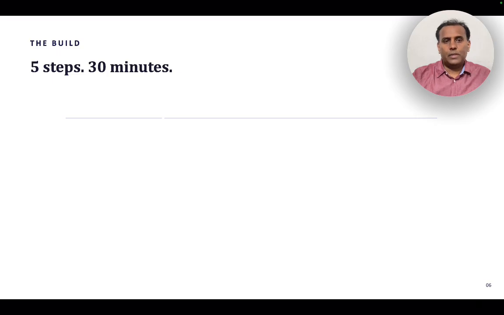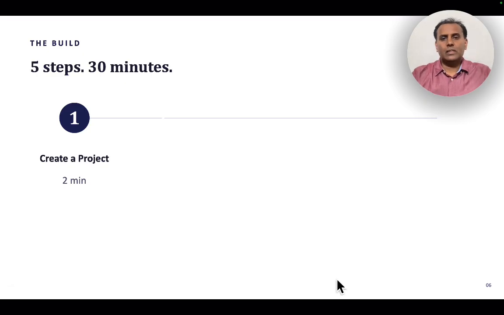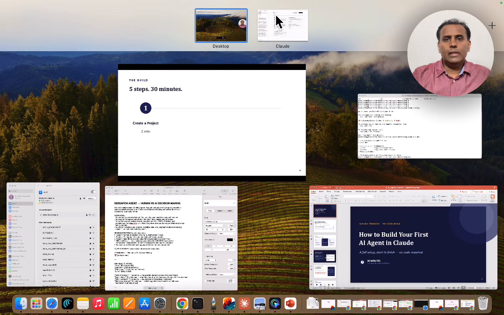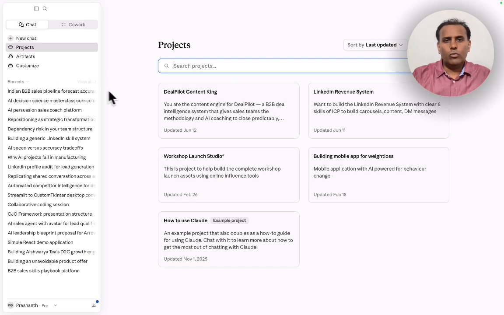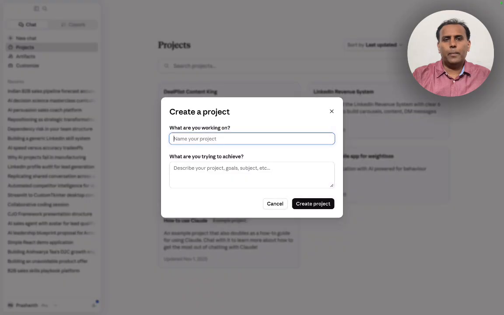So what are the 5 steps here? 30 minutes is all I said, and it can take much less also. The first one is to create a project in Claude, which I will show you. The project in Claude is not an assistant, just a project. As you can see in Claude, I have created a lot of projects here, like deal piloting and LinkedIn driven. These are the projects we are creating. So you can create a project.